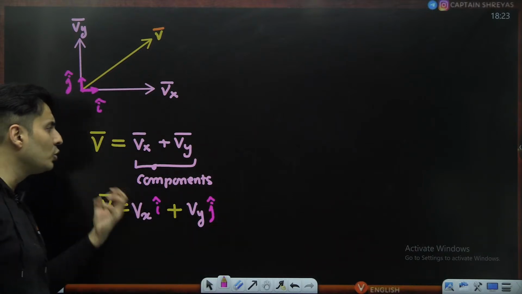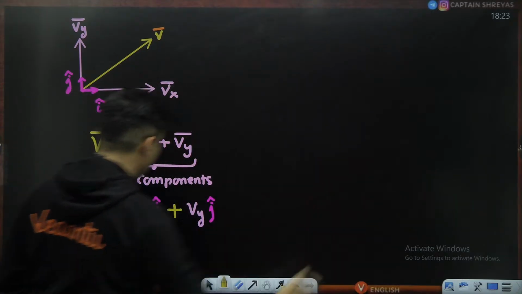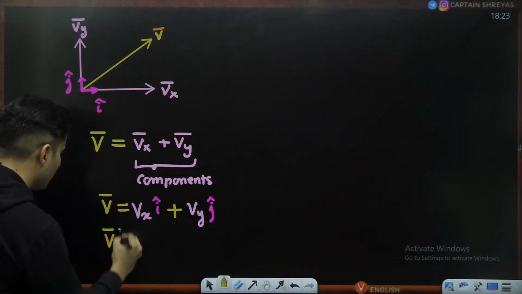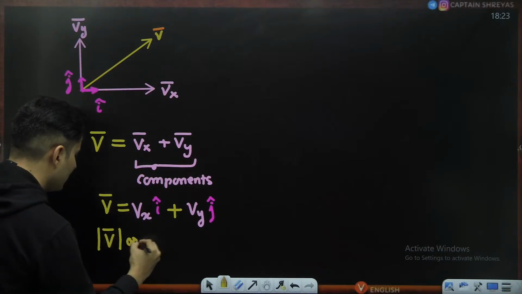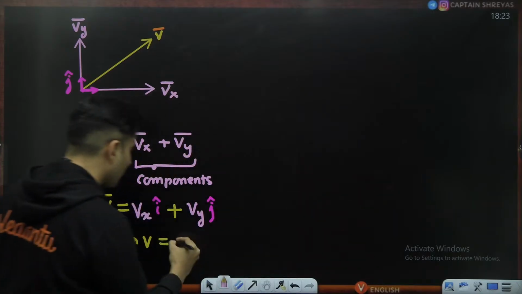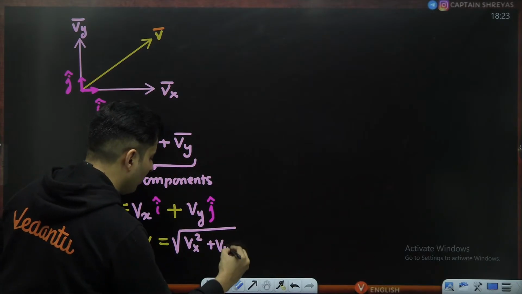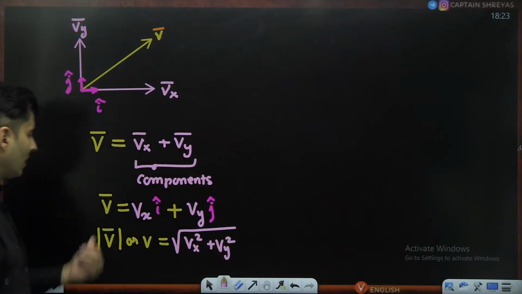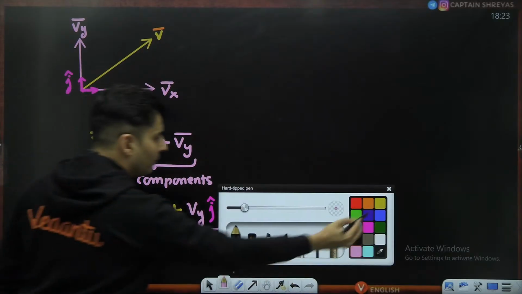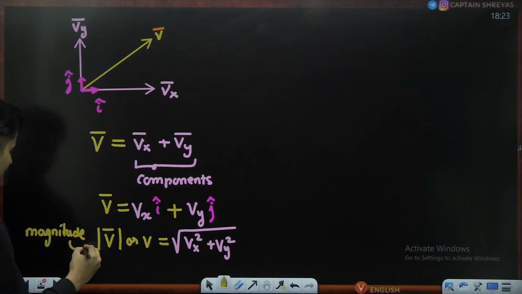This is how you usually represent any particular vector, and whenever you want to find the magnitude of this, if you take the mod or if you just write V, that will always be equal to the root of the x component square plus the y component square. That is going to give me the magnitude of that particular vector.